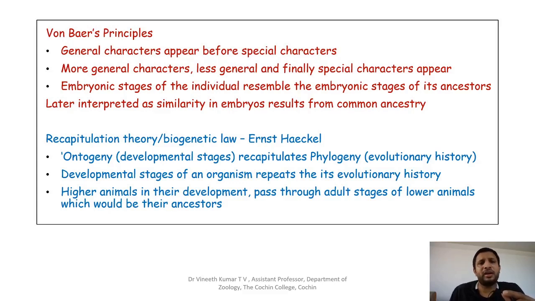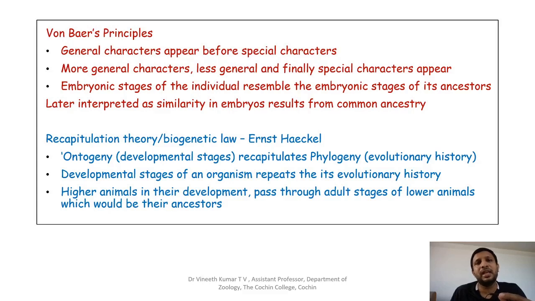Next, more general, that is an explanation of the first point itself. More general characters appear first, after that less general characters appear, and finally the specialized characters of that particular organism develop. And he suggested that the embryonic stages of an individual will resemble the embryonic stages of its ancestors.